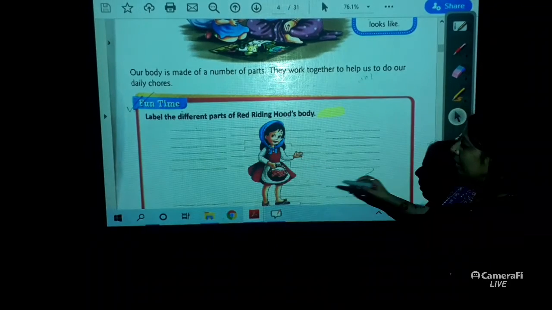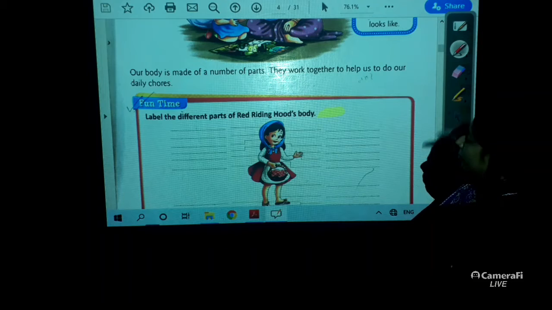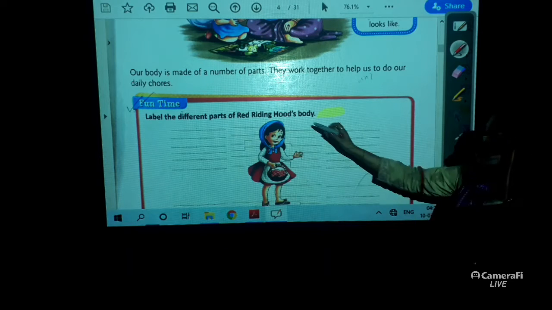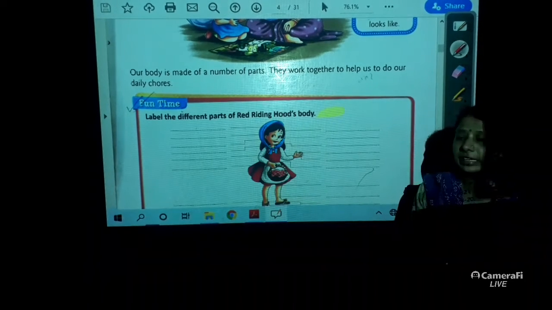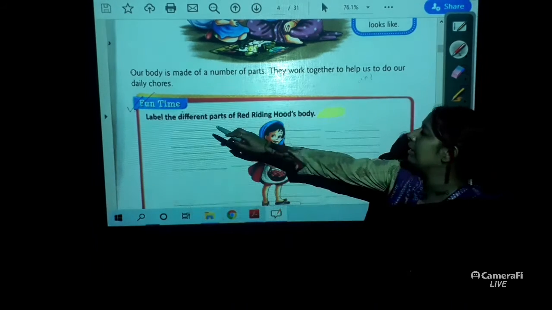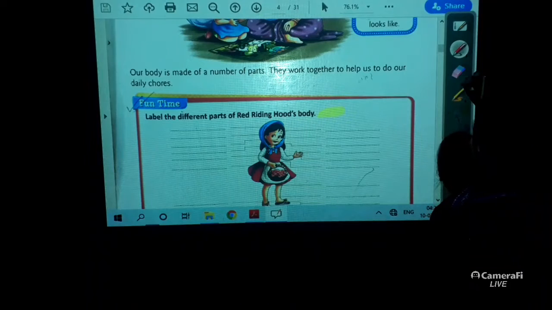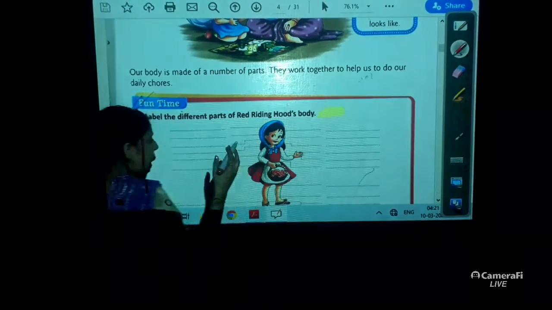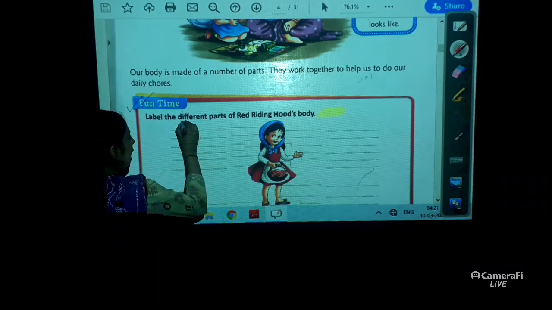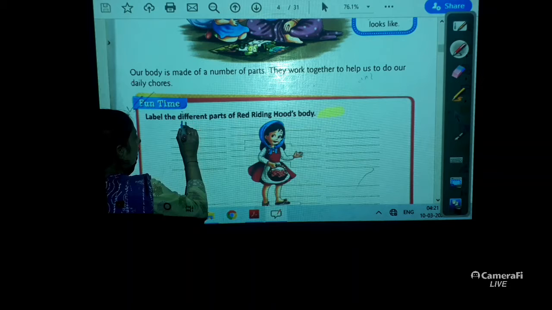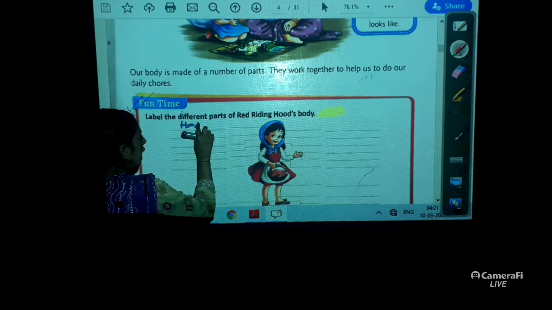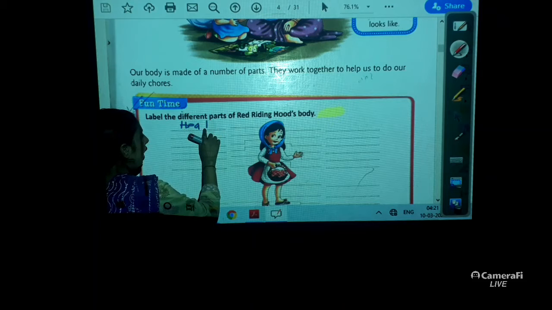Yes. Now here is fun time. She is Little Red Riding Hood. I hope you all know the story of Little Red Riding Hood. So here the question is, label the different parts of Riding Hood's body. So it was homework for you all. Suppose, just for example, I am giving you, see this is head, so here you can write head, H, E, A, D, head.